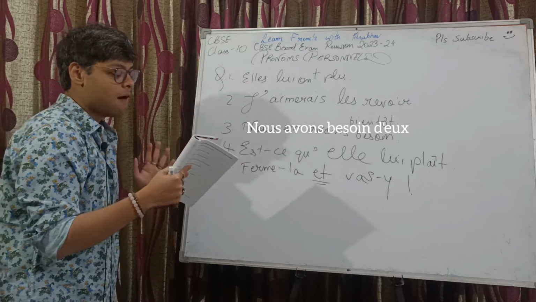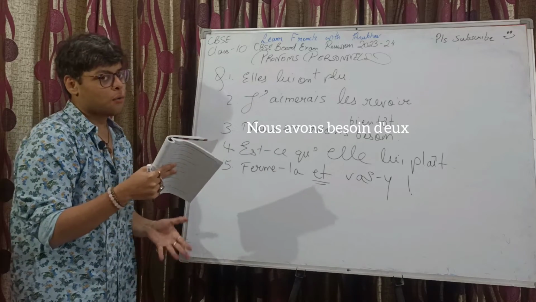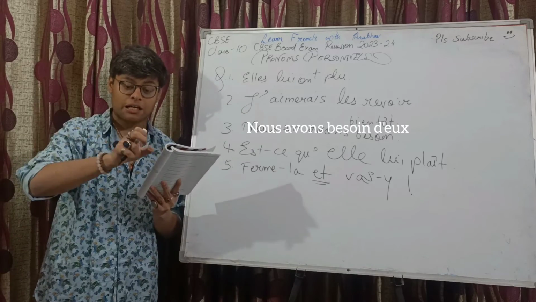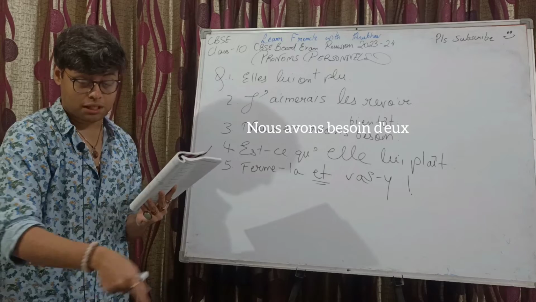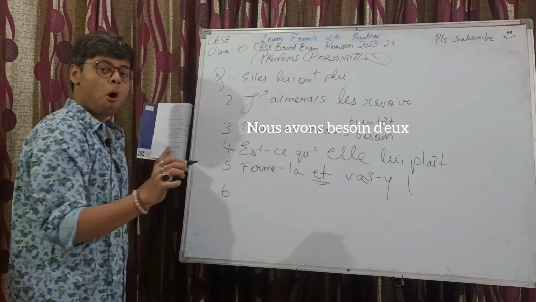Now, next one we have Parle-moi de tes problèmes. Okay, de tes problèmes, preceded by de, indicating we need to use the pronoun en. So, will it be parle-moi en?